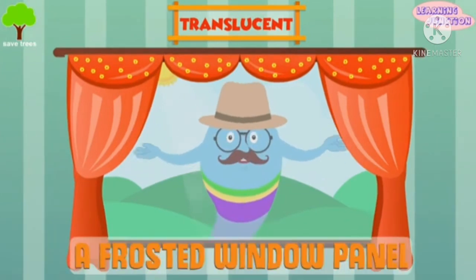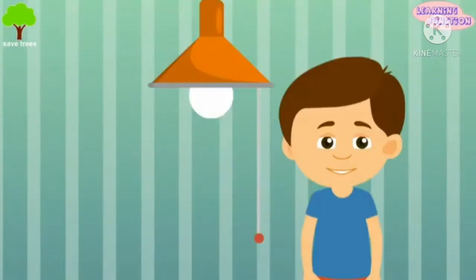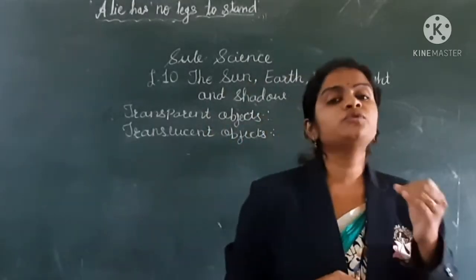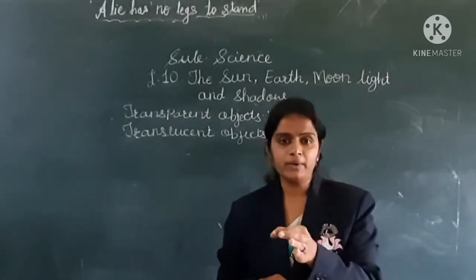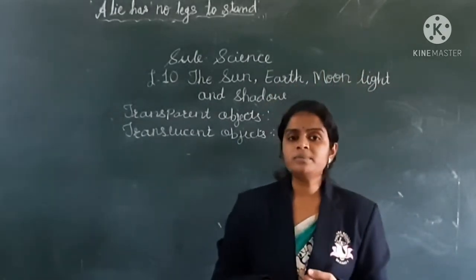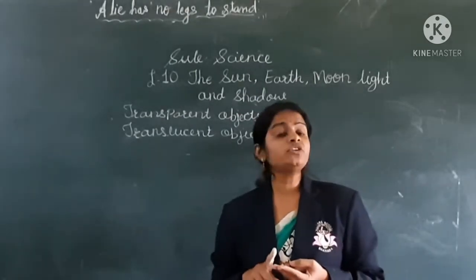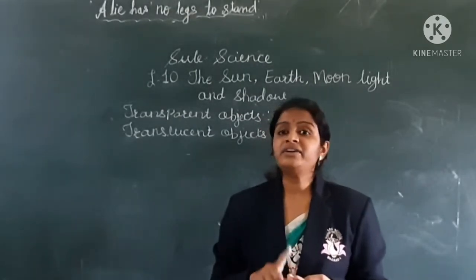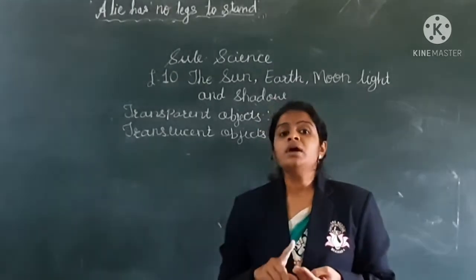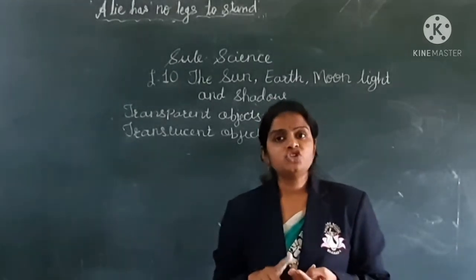For example, a frosted window panel. The translucent object forms a faint shadow. Understood? Opaque objects form a clear shadow. Transparent objects do not form a clear shadow. And translucent objects form a faint shadow.